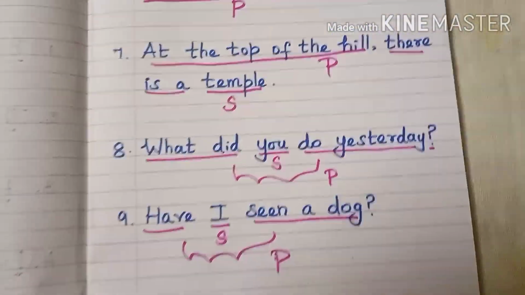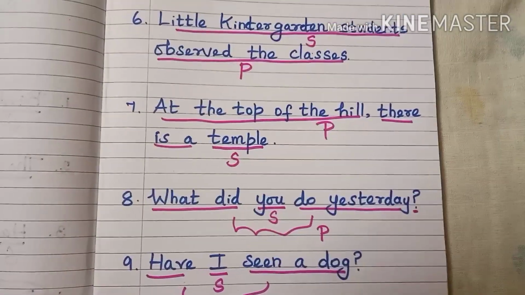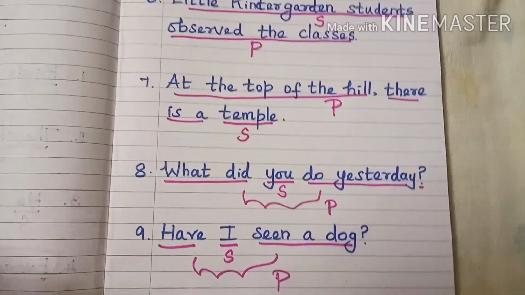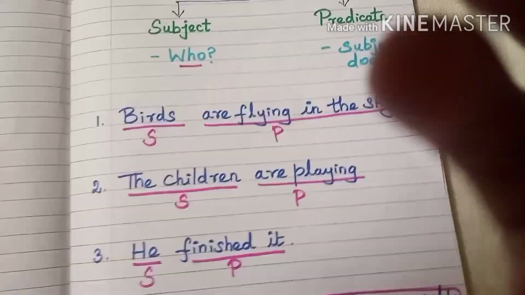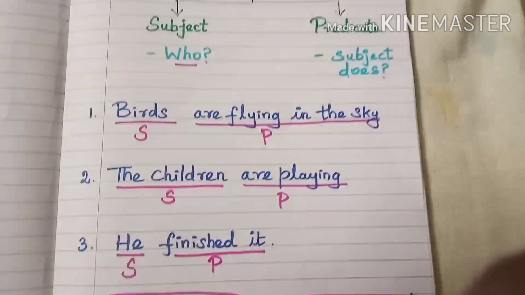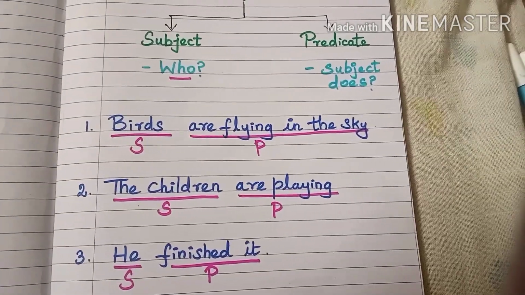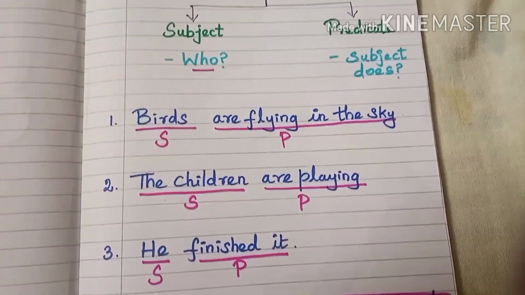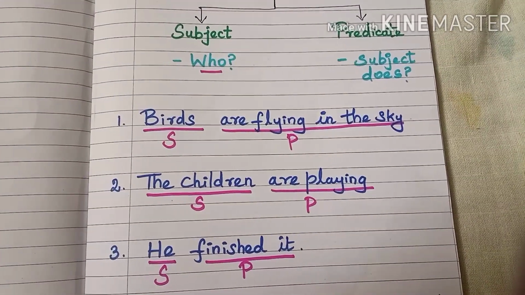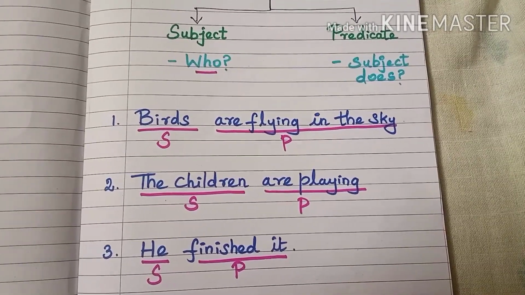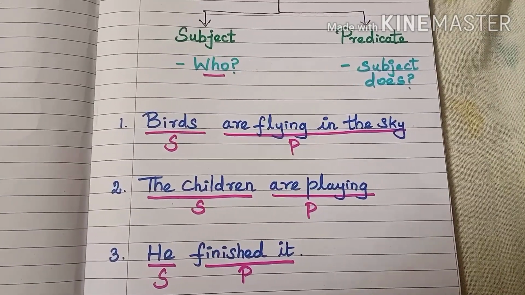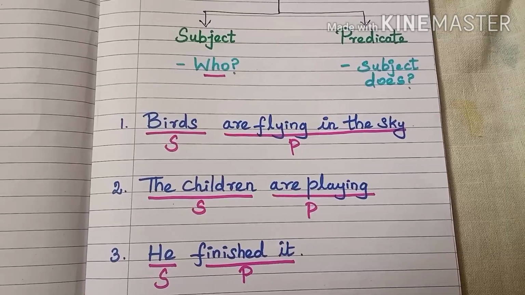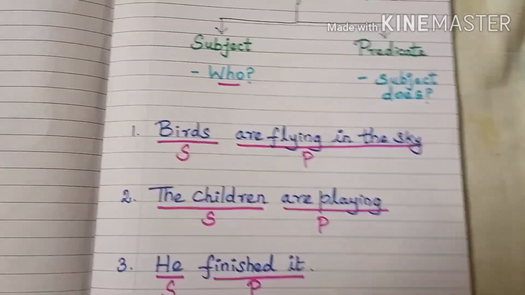So, I hope you're all clear about the basics, that is the parts of a sentence, subject and predicate. Always while reading a sentence, just think who is the performer or who is doing the action. He is the subject. The remaining everything he is performing, that is the action or adjunct, everything comes under predicate.